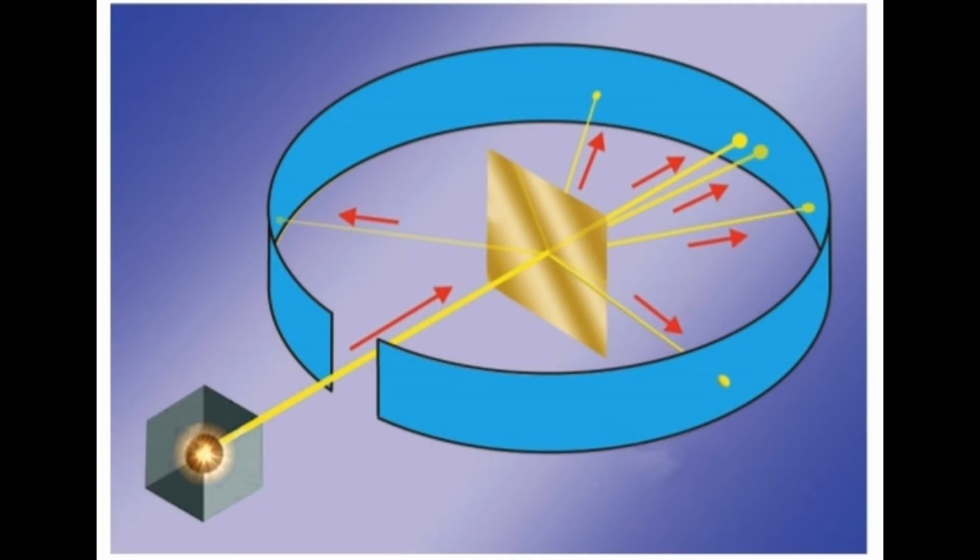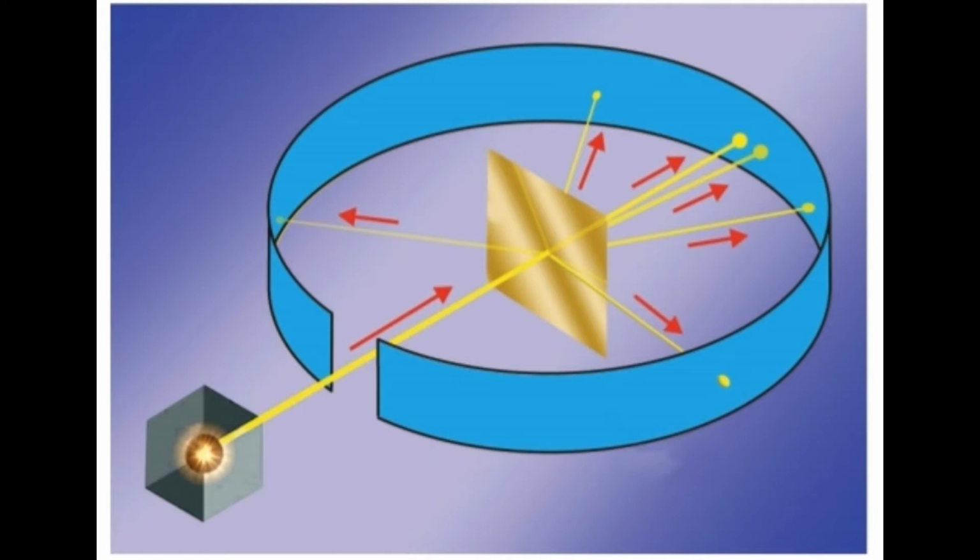There is a source emitting rays, and these rays hit a thin gold foil, which is surrounded by a photographic plate.